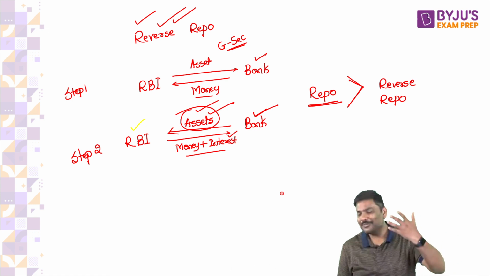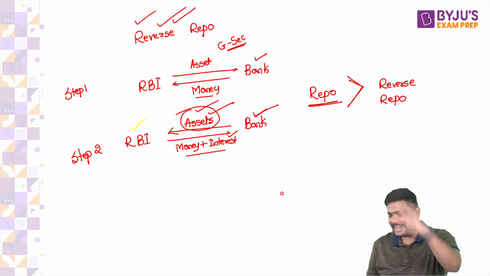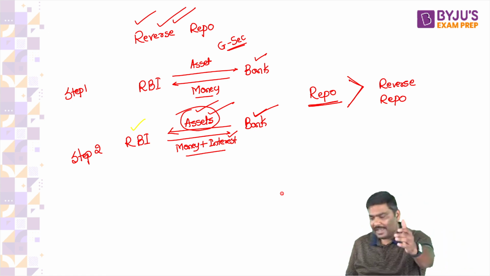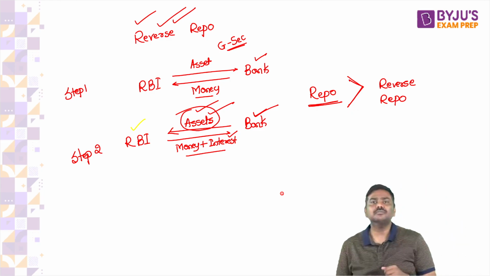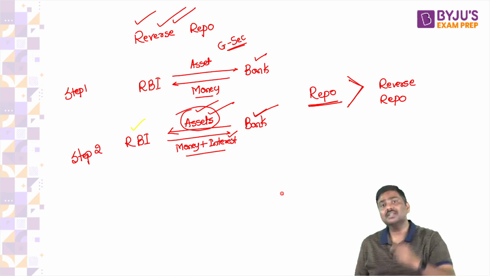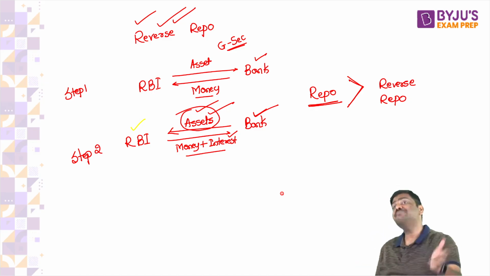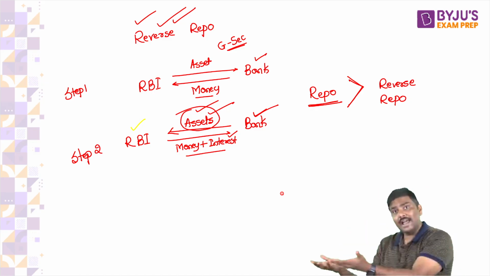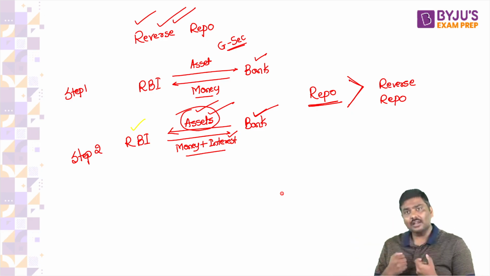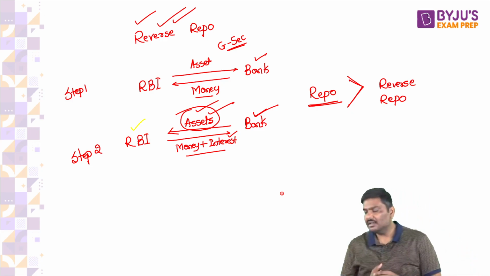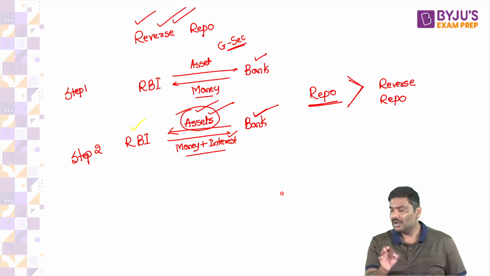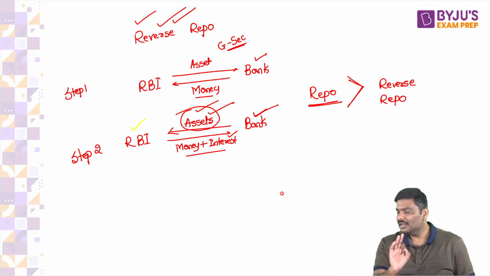Think of it, no? Just apply common sense and let me know. You are paying a rate of interest, you are collecting a rate of interest. Your argument is, sir, the rate of interest that I pay should be more than the rate of interest that I collect. Are you not incurring a loss because of that? Yes or no? Does it make sense or not?